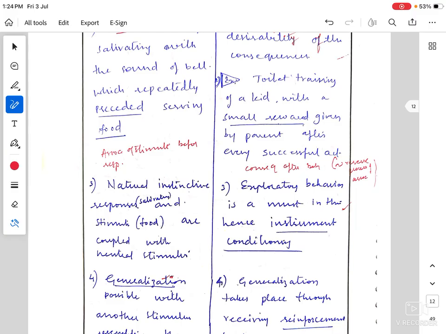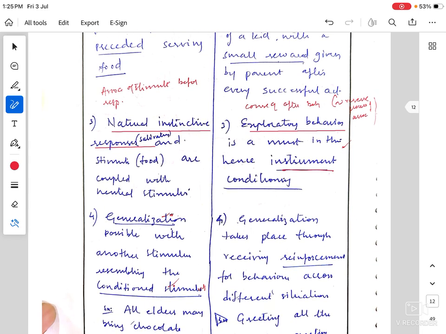For example, in classical conditioning natural instinctive responses are the core, and operant conditioning is based on the exploratory behavior of the organism. Hence it is also called instrumental learning, instrumental conditioning, because the organism is instrumental in this form of learning. The motivational factors and cognitive factors of the organism are more instrumental in this form of learning.